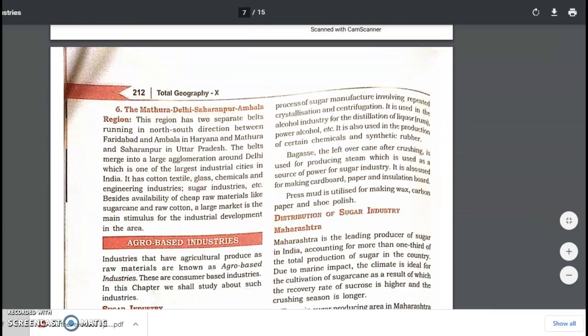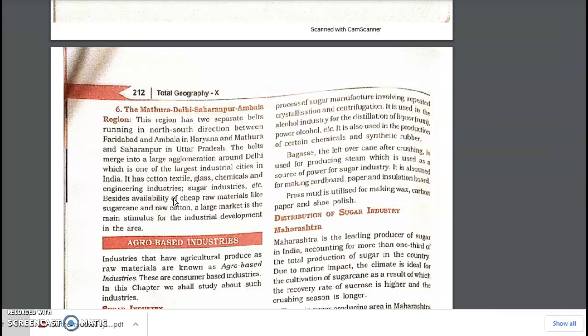Coming to the last category, we have the Mathura, Delhi, Saharanpur, Ambala region. This region is having sugarcane industry, which is quite common in this region. Along with this, we also have a couple of mixed industries, like we have the glass industries in Faridabad, we have the chemical industries in sugarcane industries in UP, Saharanpur region. In Ambala, we have again the woolen textile industries, cotton industries. So all these industries are, it's a mixed group of industries which are found in this particular region.